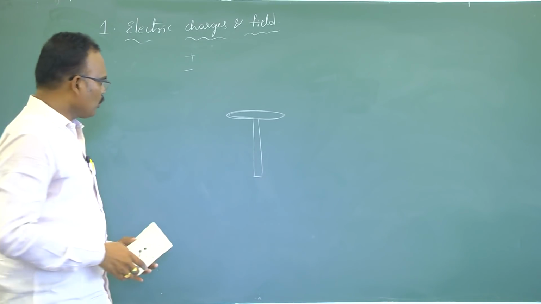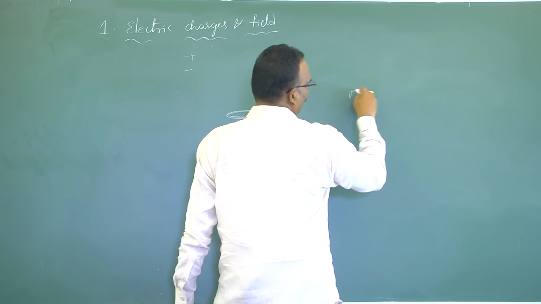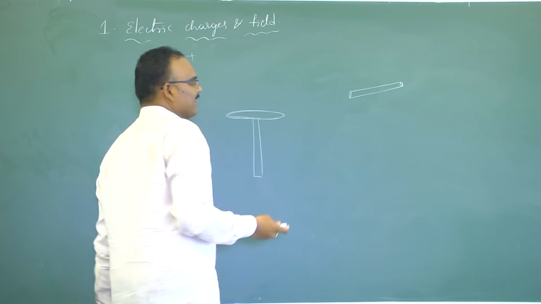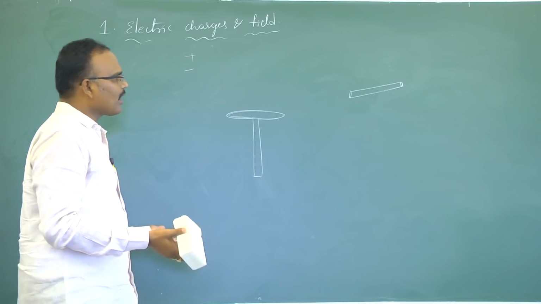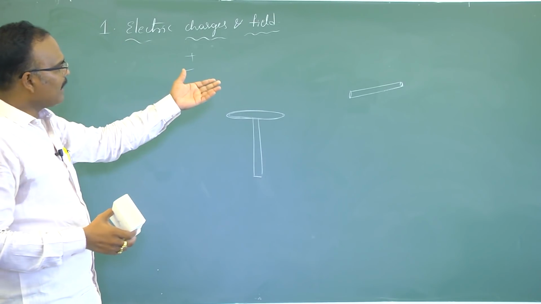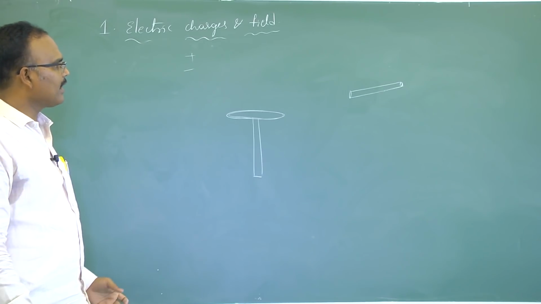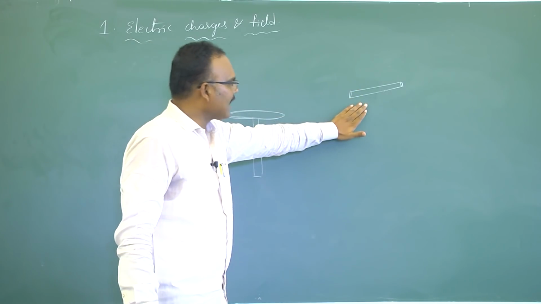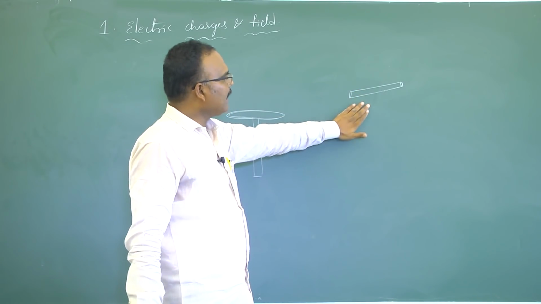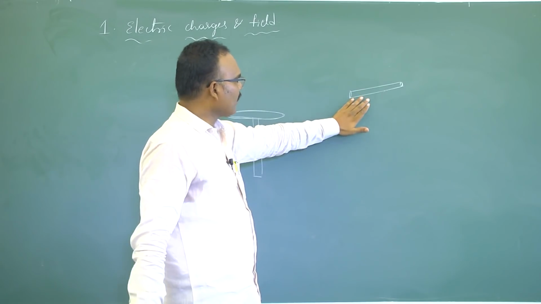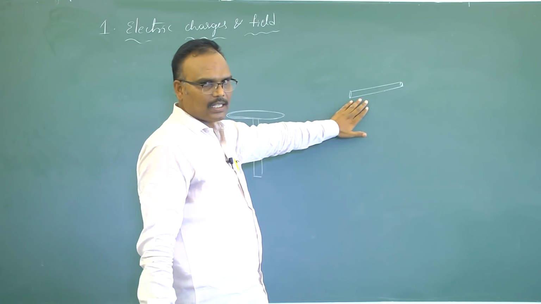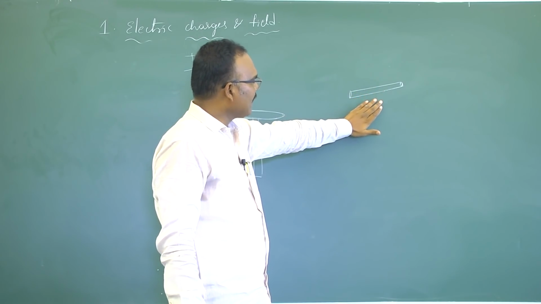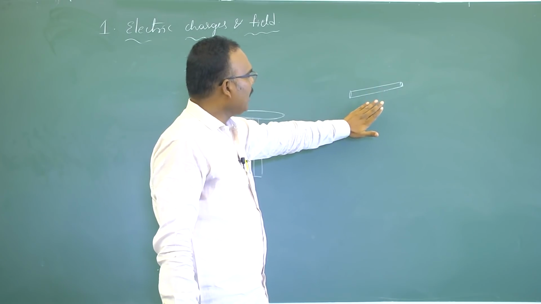For example, I want to know, I got one rod in my hand. This is a rod. Why? Because by seeing the rod we cannot say whether it is a metal or an insulator, or what material it is made up of, a conductor or an insulator. So I need to understand whether this is a conductor or an insulator. Is it a good conductor of charge, a poor conductor of charge, or an insulator? I need to decide if this body is a conductor or an insulator.